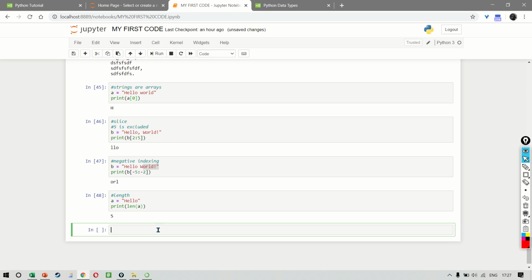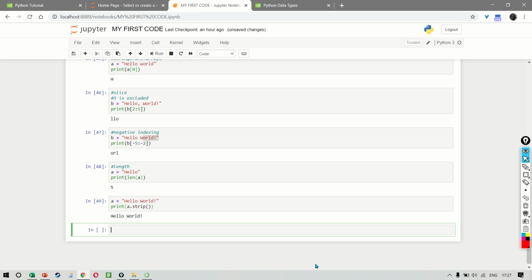Now Python also has a set of inbuilt methods that you can use on strings. For example, if you have written that A is equal to hello world and I use a method called strip, so that would be A dot strip. The result would be hello world.